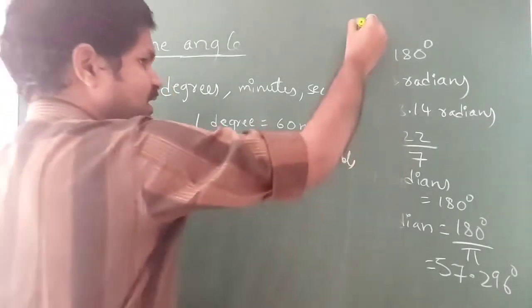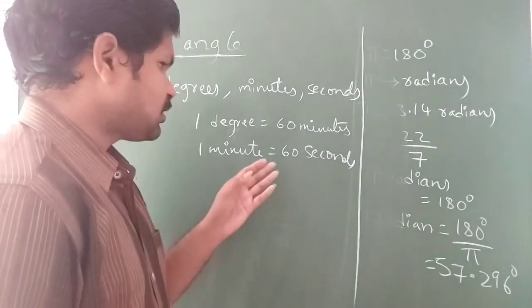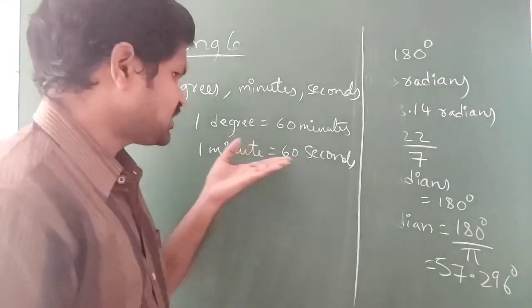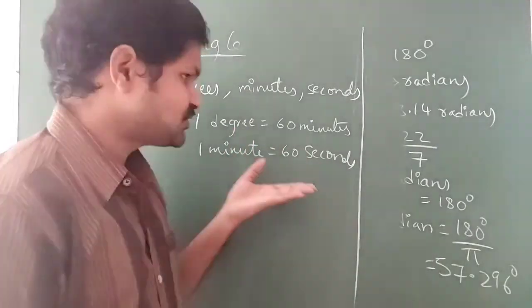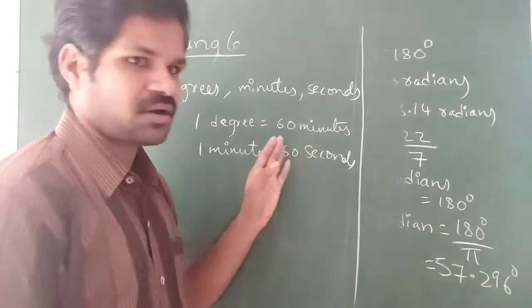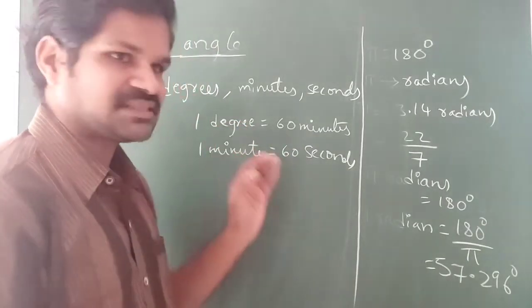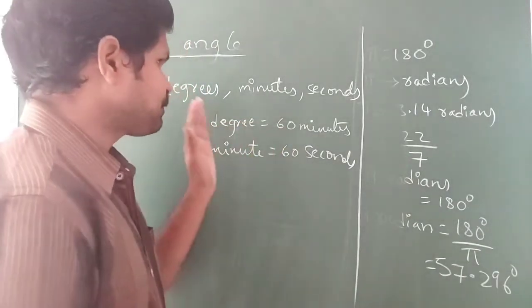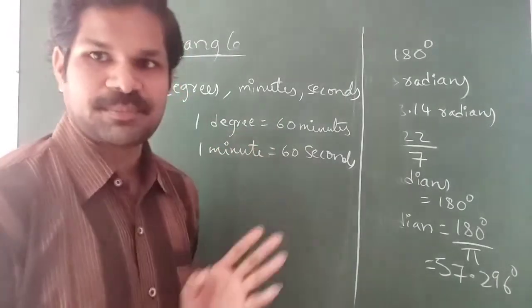Whereas this minute as well as second is not considered in the place of time, it is the unit of degree. Just keep this in mind. So these minutes and seconds are not considered for time, they are considered only as units for plane angle. So this is a very important point.